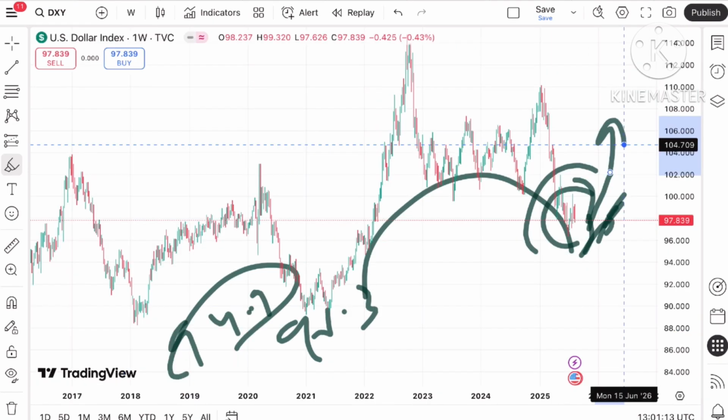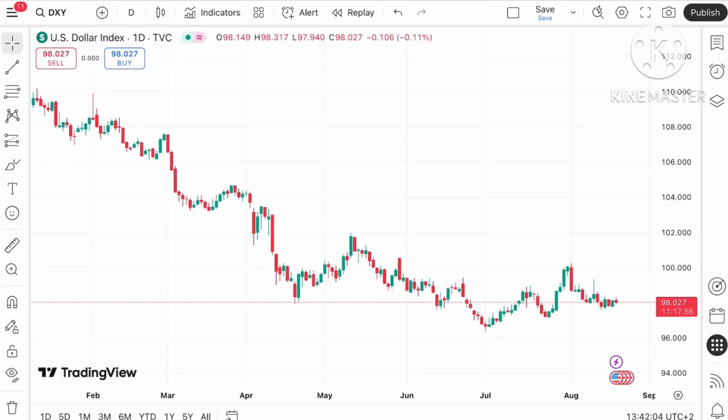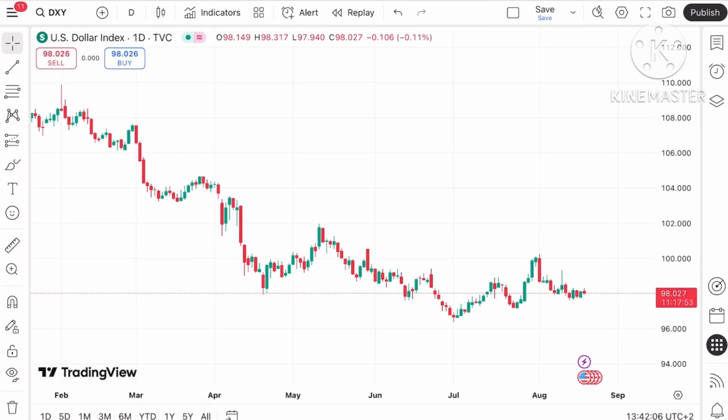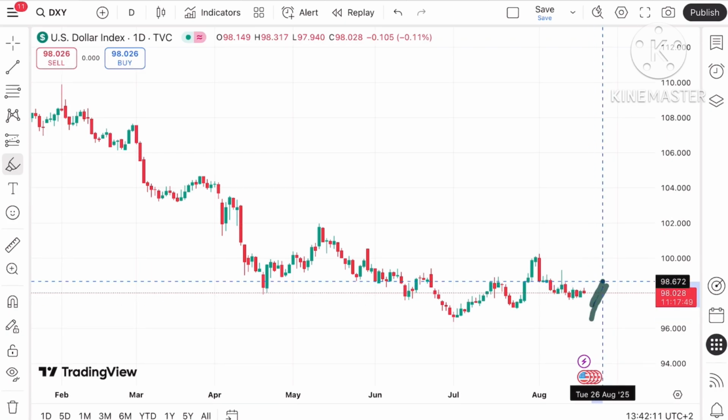Let's see how the dollar index is moving. The dollar index is now trading at a level of $97.8, around $98. If the price starts sustaining above this level, we can see the price can go further upside and move towards a level of around 98.3, and then from there a level of 98.6.